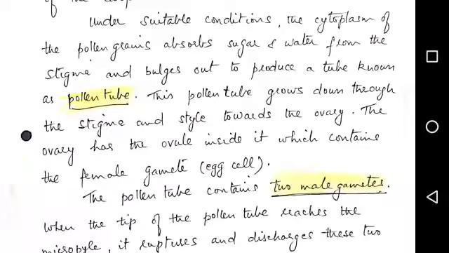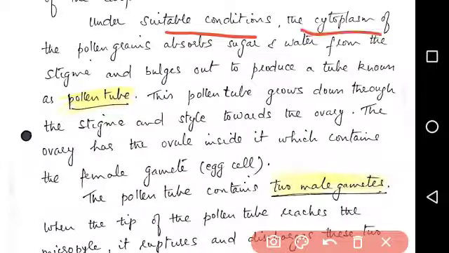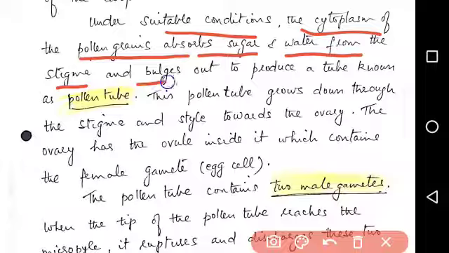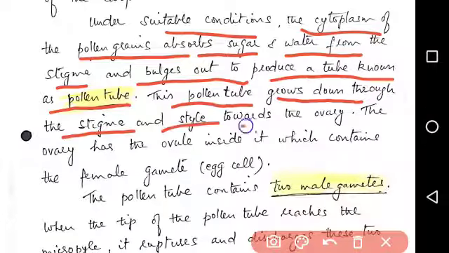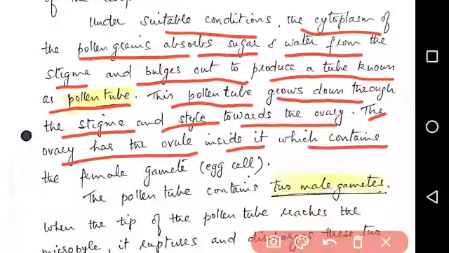Under suitable conditions, the cytoplasm of the pollen grain absorbs sugar and water from the stigma and bulges out to produce a tube known as the pollen tube. This pollen tube grows down through the stigma and style towards the ovary. The ovary has the ovule inside it, which contains the female gamete or the egg cell.